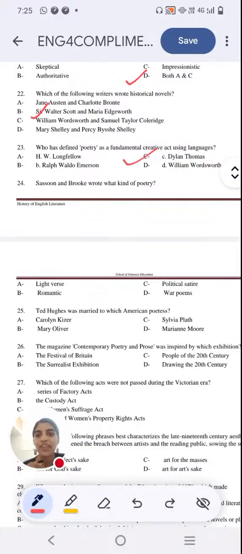Dylan Thomas. Next question. Sassoon and Brooke wrote what kind of poetry? Option A, light verse. Option B, romantic. Option C, political satire. Option D, war poem. What kind of poetry did Siegfried Sassoon and Rupert Brooke write? We just talked about him in a previous question. What kind of poetry did they write?